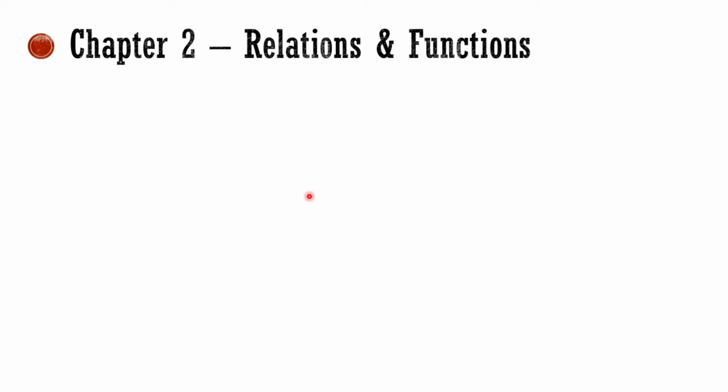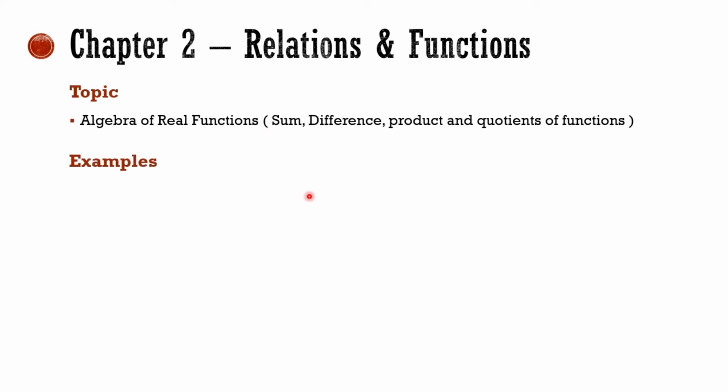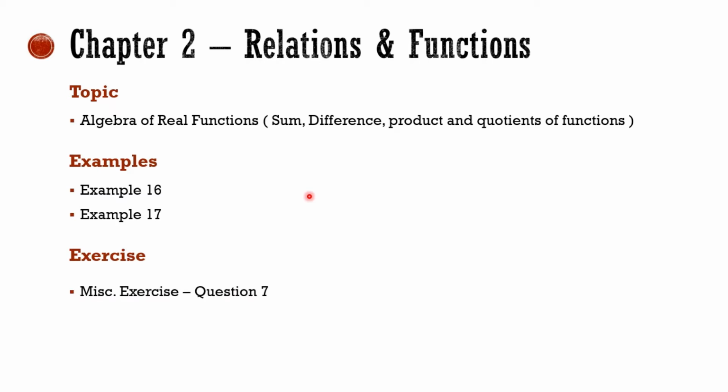In chapter 2, that is relations and functions, algebra of real functions is removed from the syllabus, and examples based on algebra of functions, examples 16 and 17, and miscellaneous exercise question number 7 are removed from the syllabus.